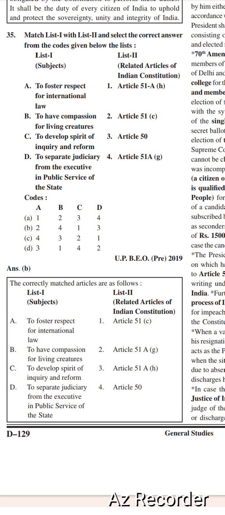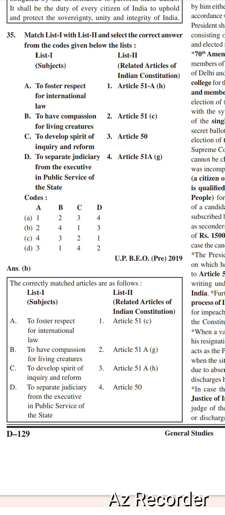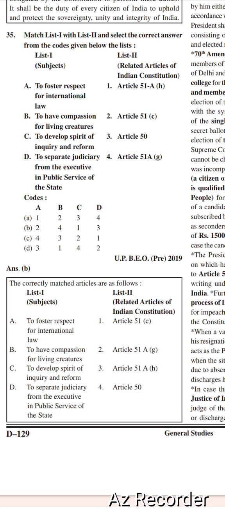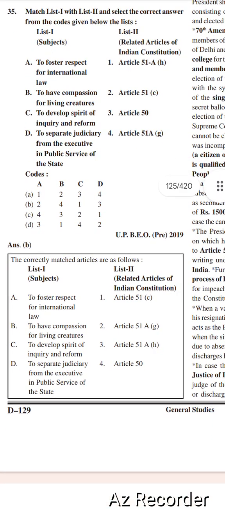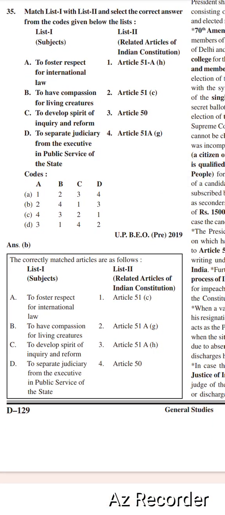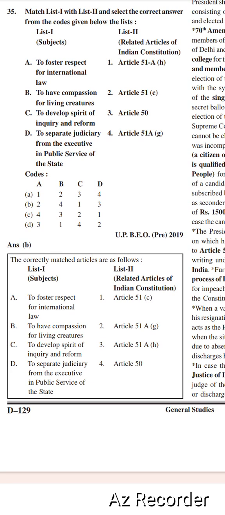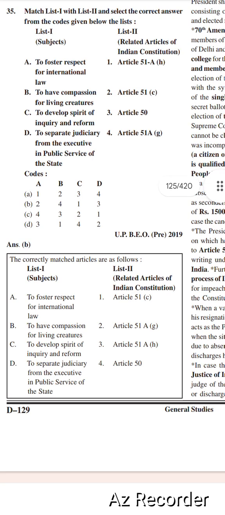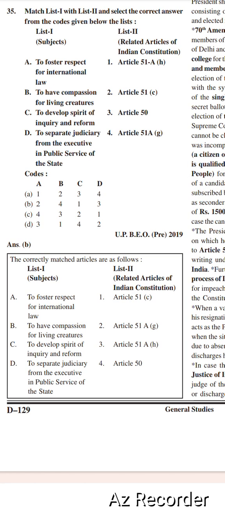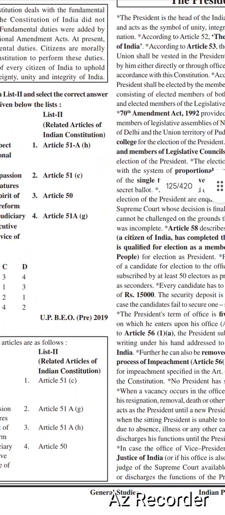List 1, to foster respect for international law, is related to Article 51 Clause C. Next, to have compassion for living creatures is related to 51A Clause G. To develop spirit of inquiry and reform is related to Article 51A Clause H, and to separate judiciary from executive in public service of the state is Article 50.